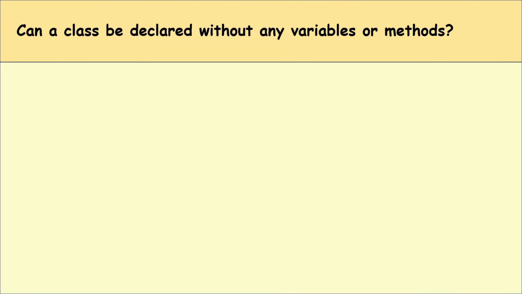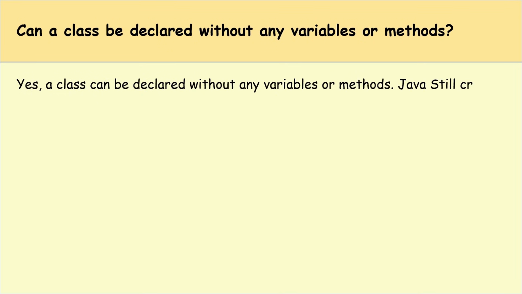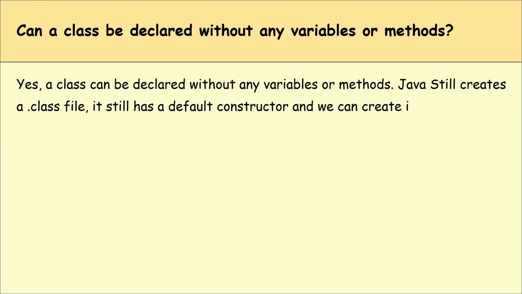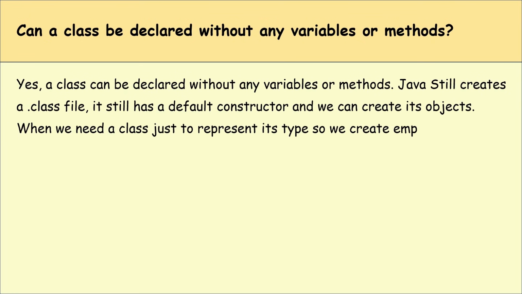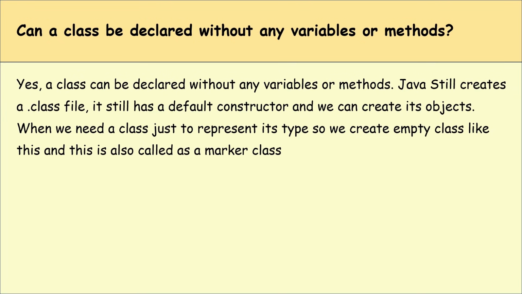Can a class be declared without any variables or methods? Yes, a class can be declared without any variables or methods. Java actually still creates a .class file. It still has a default constructor and we can create its object. When we need a class just to represent its type, we create an empty class like this, and this is also called a marker class.